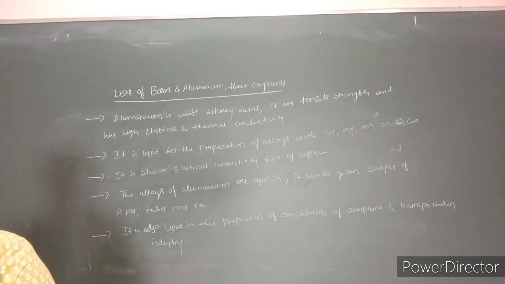Okay, so these are the uses of boron as well as aluminum.